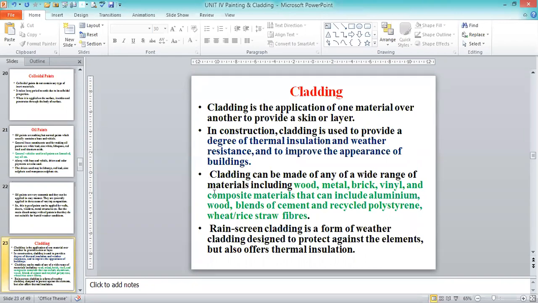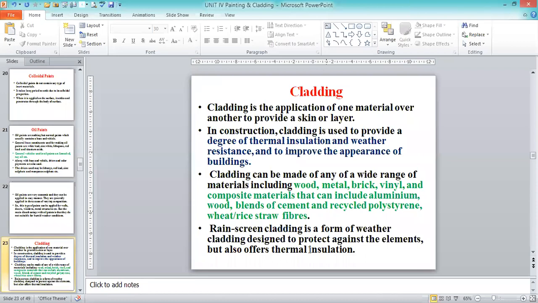Cladding can be made of a wide range of materials, including wood, metal, or brick. Wood was used earlier, then metal, brick, vinyl, and composite materials that can include aluminum, wood, and blends of cement and recycled polystyrene, and wheat or rice straw fibers. These highlighted materials are what we use as cladding to protect the entire structure, the actual structure.